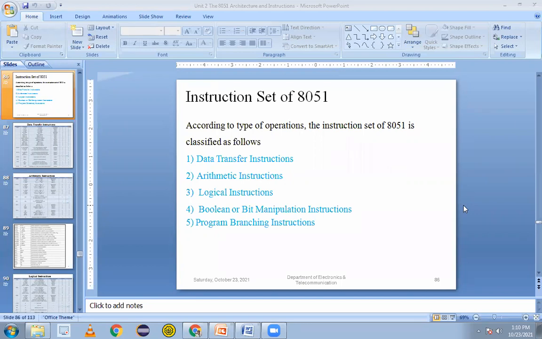Then we have the Boolean and bit manipulation instructions. Boolean means what? We can operate in the 1-0 format. That is called bit manipulation also. It means on a single bit, we can operate with the help of the Boolean or bit manipulation instructions.